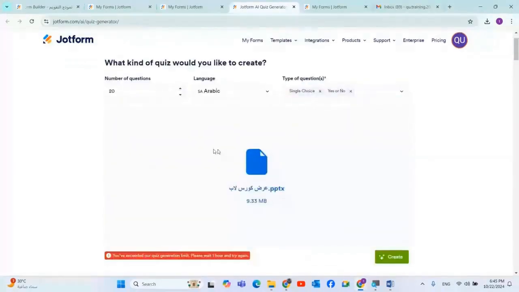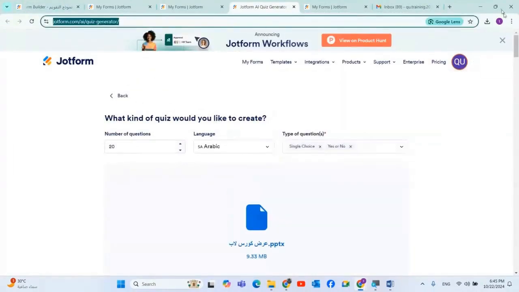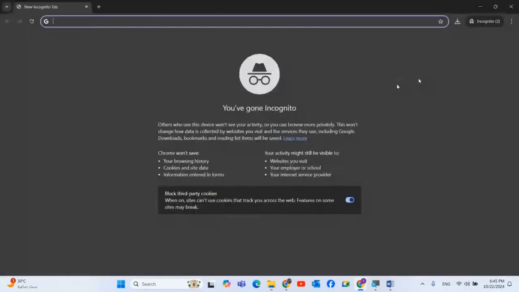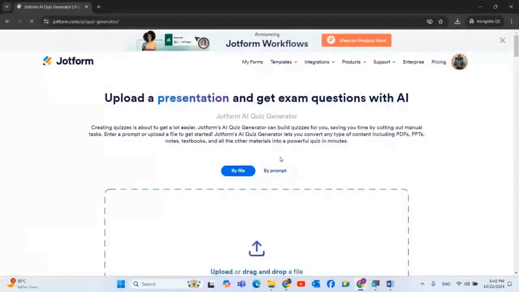Here the doctors are telling me that it takes 1 hour. They say the generator limit is to wait 1 hour to regenerate with this account. So it advises you not to keep doing too many tests like this. If I go into an incognito browser, I want to trick it, I'll do it with this other account, Abdul Rahman Salim's account.